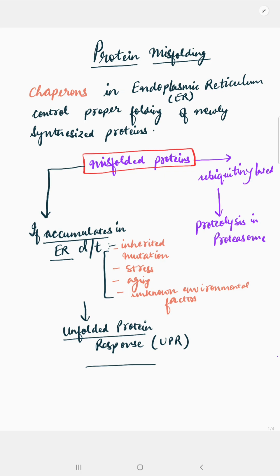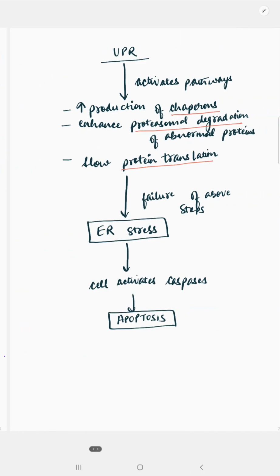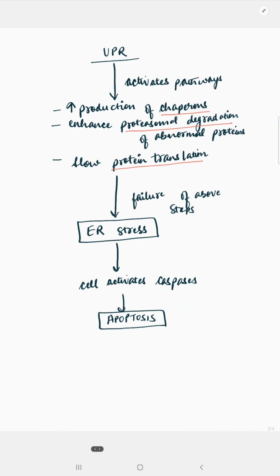Now, this leads to accumulation of misfolded proteins and generates an unfolded protein response. This unfolded protein response activates pathways that increase the production of chaperones, because they want to cause proper folding of proteins. Next, there is also enhanced proteasomal degradation of abnormal proteins, and the protein translation process is slowed down.